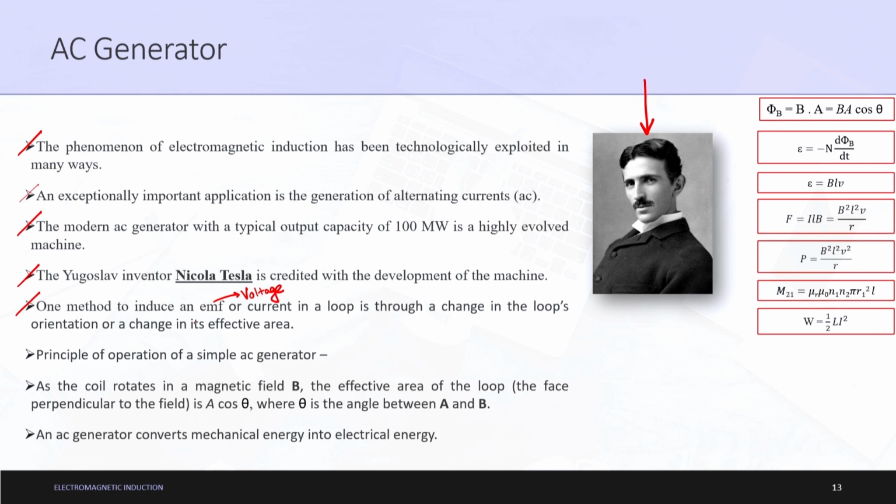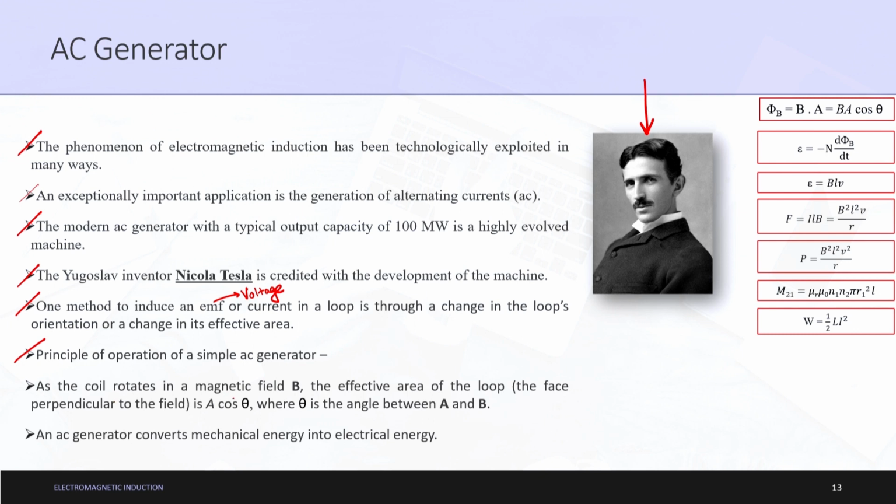So, one method to induce an EMF or current in a loop is through a change in the loop's orientation or a change in its effective area. Now, what is the principle involved in the operation of a simple AC generator? The principle of operation of a simple AC generator is as follows.